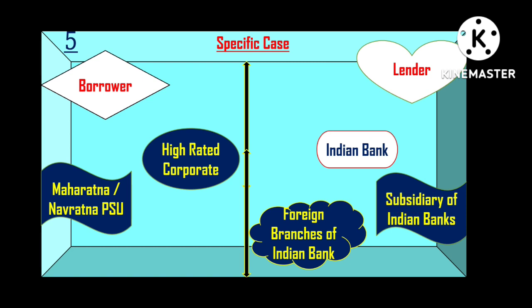So in that case, the foreign lender can be any foreign branch or any subsidiary of an Indian bank,